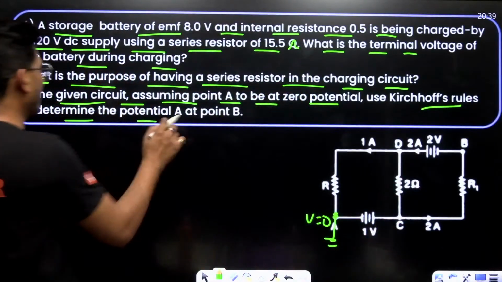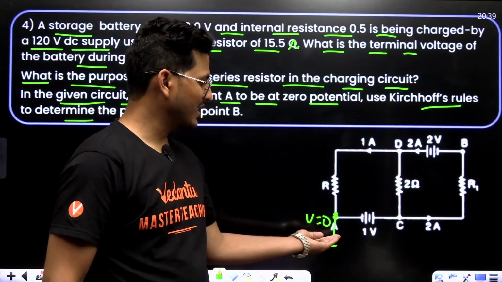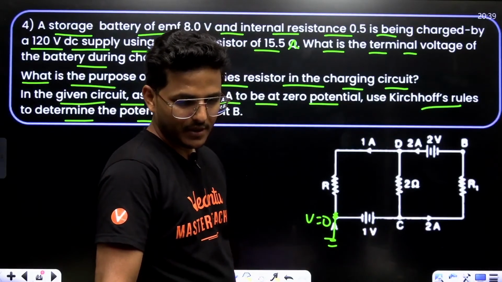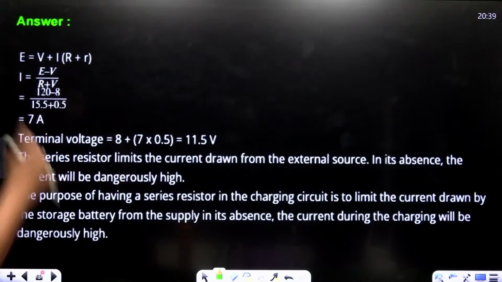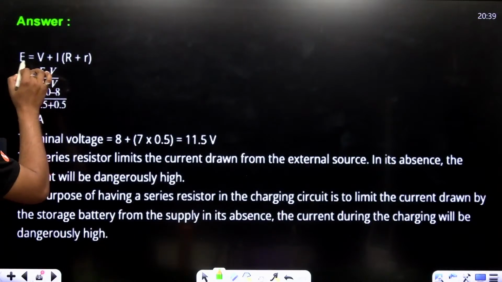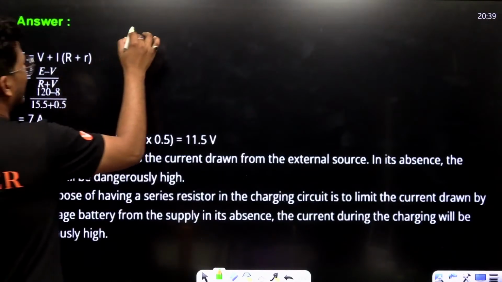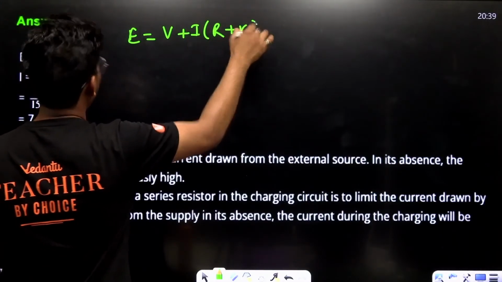Use Kirchhoff's rule to determine. This is very simple. This is at zero potential, so use KVL. E equals V plus I times external resistance R plus internal resistance r.